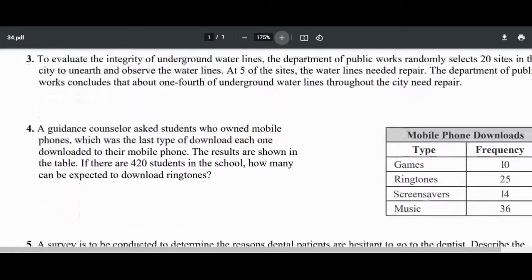Okay, now number 3. To evaluate the integrity of underground water lines, the Department of Public Works randomly selects 20 sites in the city to unearth and observe the water lines. At 5 of the sites, the water lines needed repair. The Department of Public Works concludes that about 1/4 of the underground water lines through the city need repair.